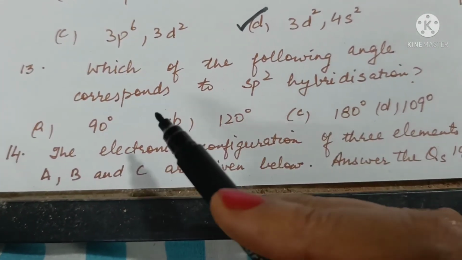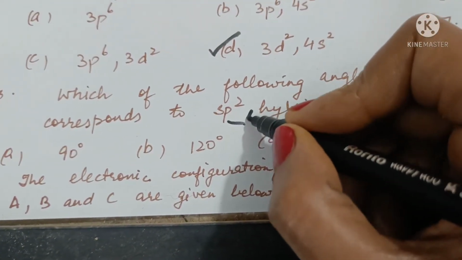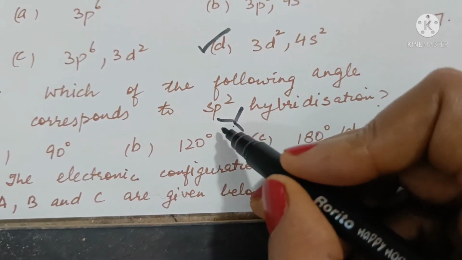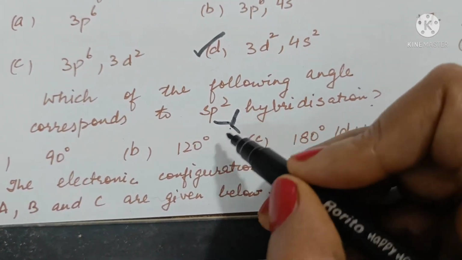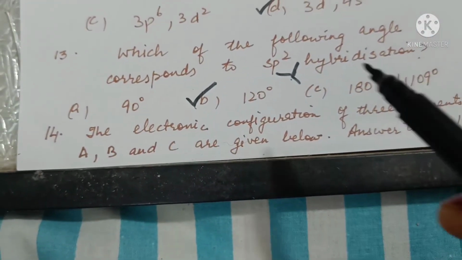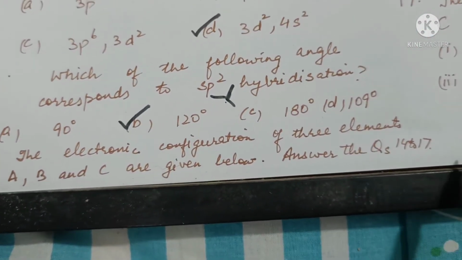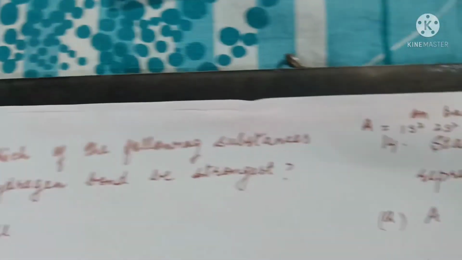Which of the following angle corresponds to sp2? sp2 involves triangular planar structure, and bond angle is 120 degrees. So option B is the correct answer. The electronic configuration of three elements A, B, C are given below. Answer the questions 14 to 17.